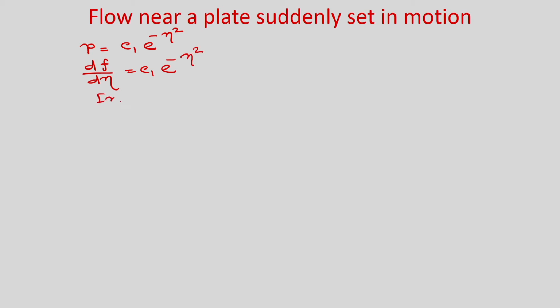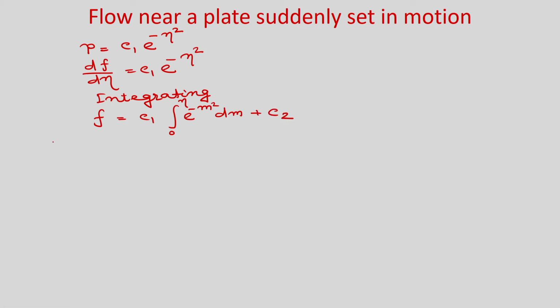So, again if you integrate, you will get f is equal to C1 integral, integrating from 0 to eta, e to the power minus m square dm. So, here we have used a dummy variable because we are putting the limit eta, plus integration constant C2.